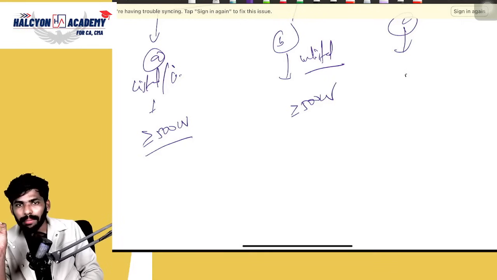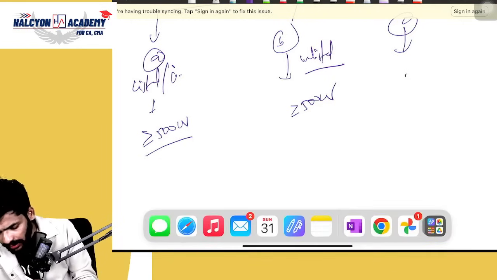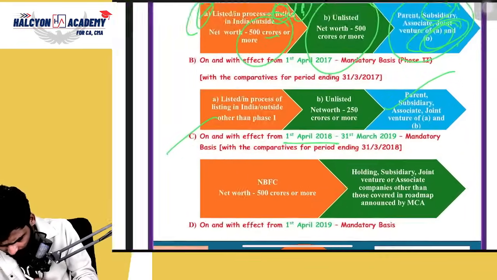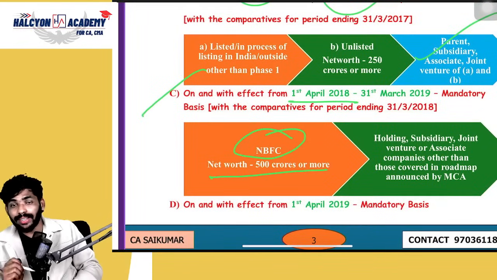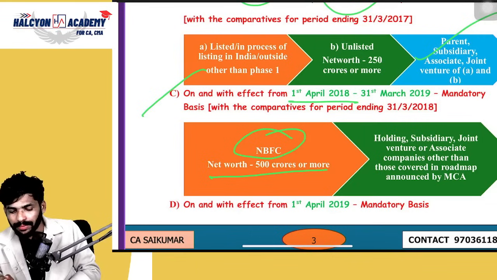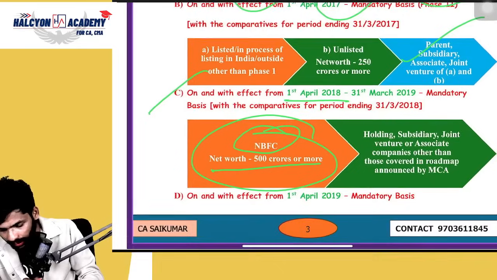But the date should be remembered. You should remember the date 1/4/2018. Clear or not? If you want, you can check the series. See, guys, NBFC's net worth is 500 crores or more. There is no specification whether it is listed or unlisted, which means both will be covered. That's why I covered it in a single point. Okay, everyone.